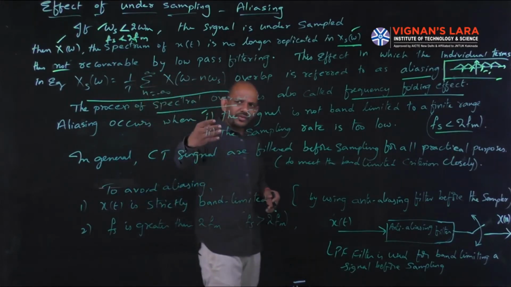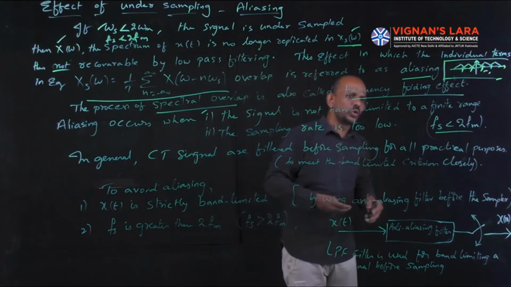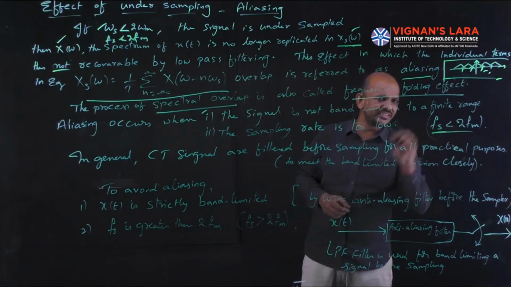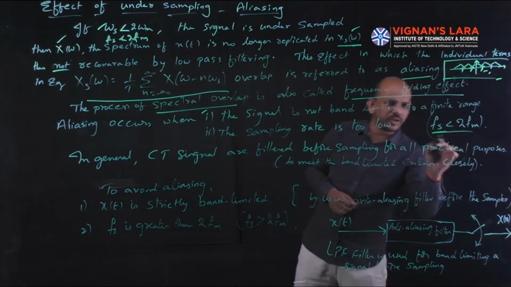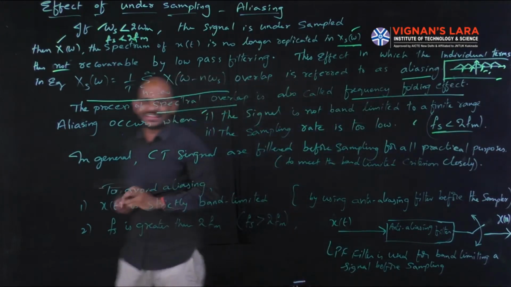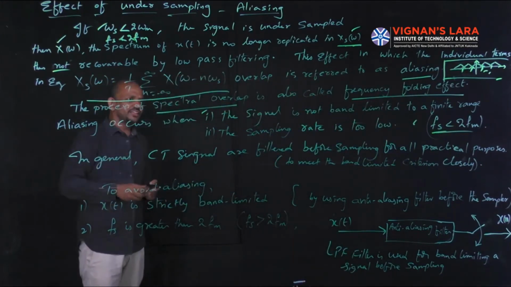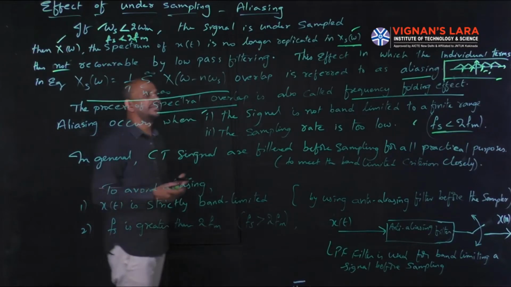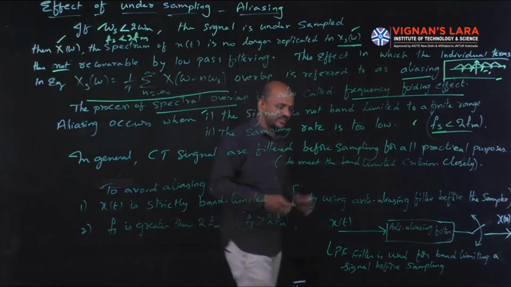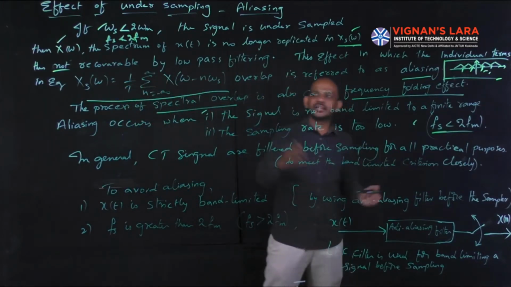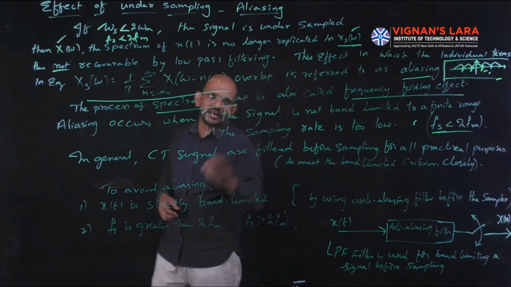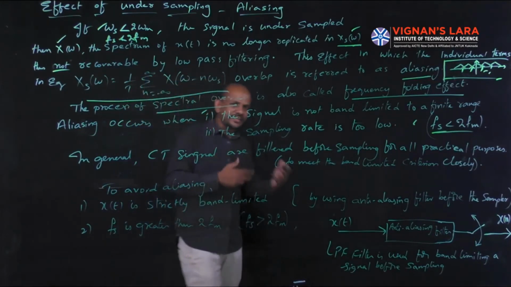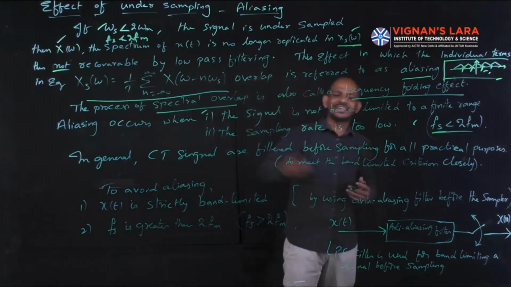Or when the sampling rate is too low, when the sampling rate Fs is less than 2 FM. So simply, aliasing occurs in two cases. First one, the signal is not band limited to a finite range. Or the sampling rate is too low, then also aliasing will occur.